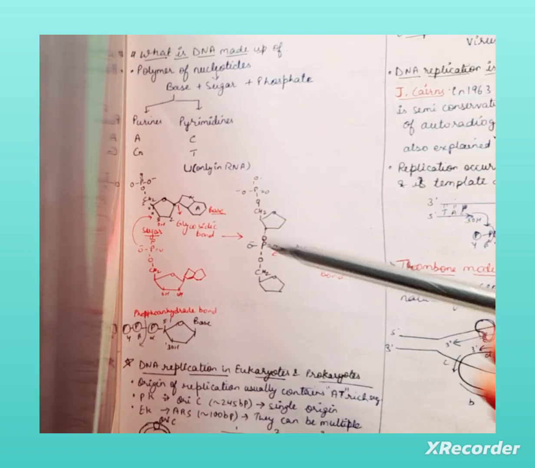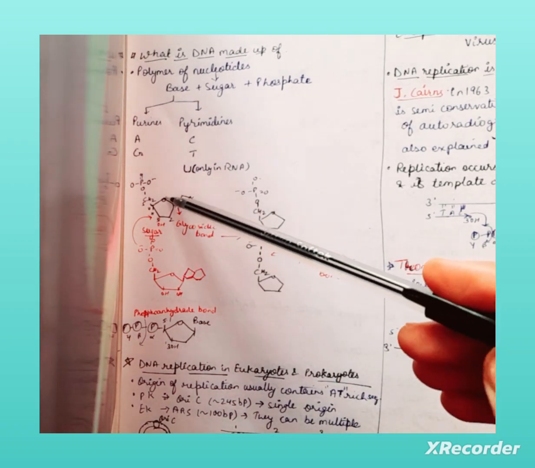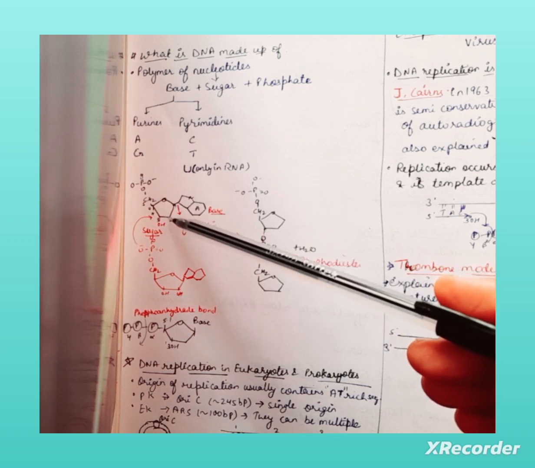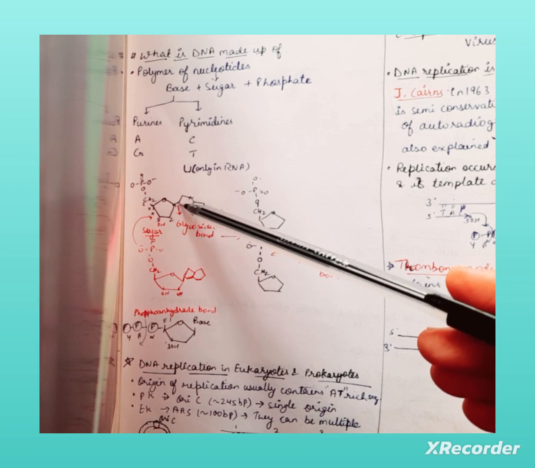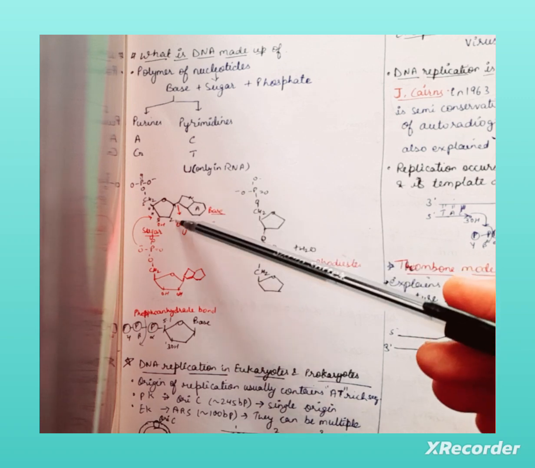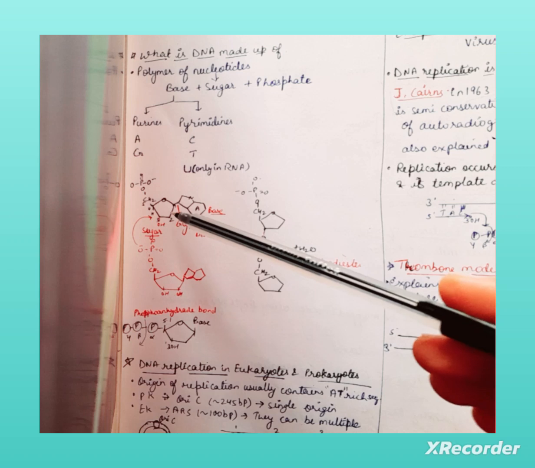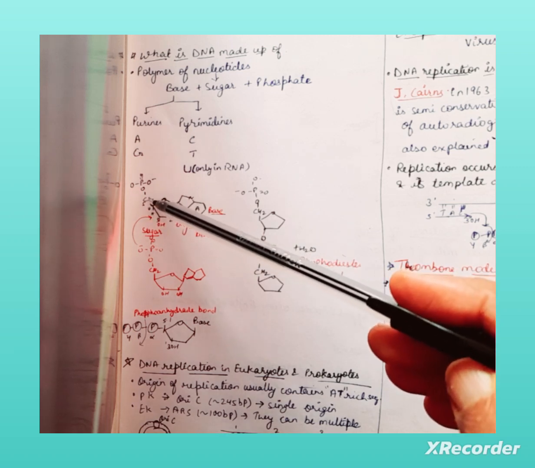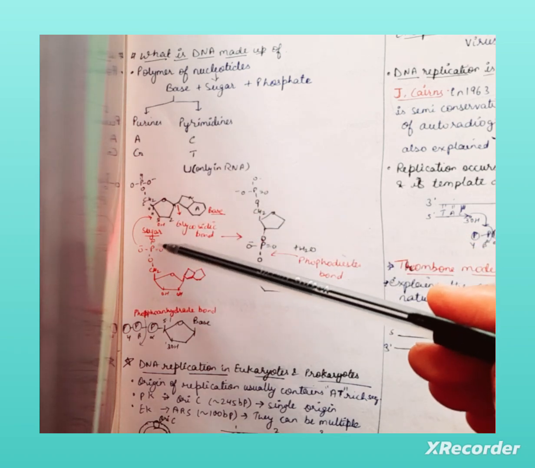Let's discuss the different bonds present in the DNA structure. This is the pentose sugar, and the pentose sugar is attached with the base by the bond which is known as glycosidic bond. So sugar and bases are joined with the glycosidic bond, and in this sugar you can see this fifth carbon. On the fifth carbon, the phosphate group is attached.